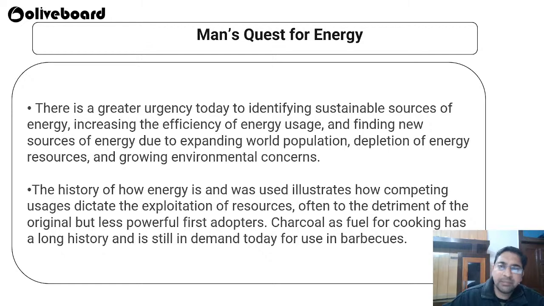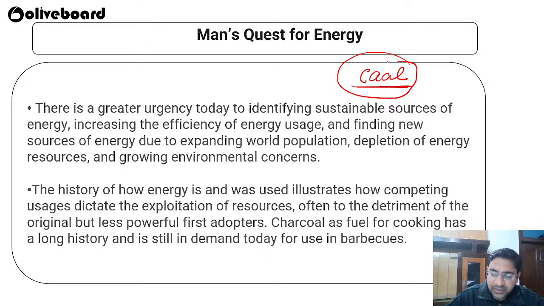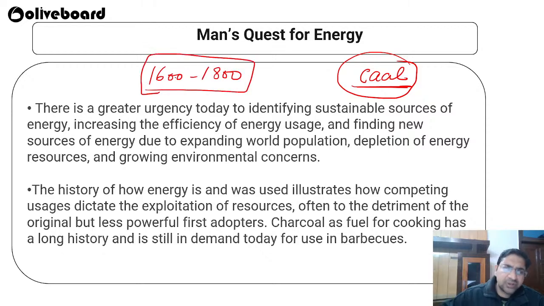Earlier, coal was the main thing, because it is not that costly, it can be found everywhere, and people can afford coal for their energy needs. Since the 1600s and 1800s, from the time industrialization started, and even before that, coal was used for various purposes. Even thousands of years back, people were using coal for some purpose or another.